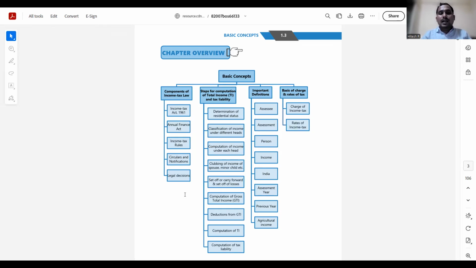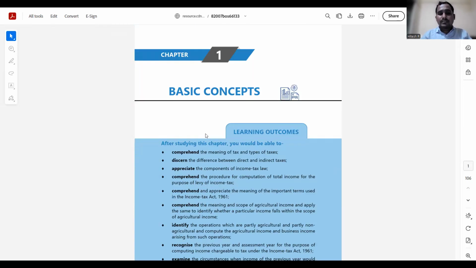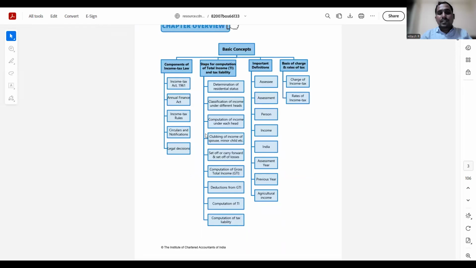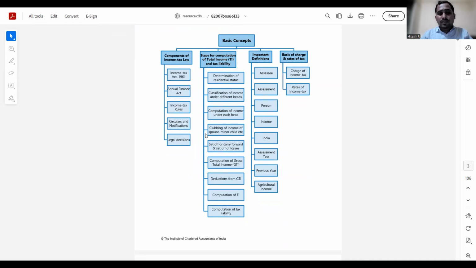And I am going to take you through the income tax subject for the inter level. To begin with, we'll understand the basic concept of income tax, which is chapter 1 of the income tax module of the ICAI. This chapter will cover the components of income tax law, steps for computation of total income and tax liability, the important definitions, and basis of charge and rates of taxes. We will be looking into each and every bifurcation in a detailed manner going forward one by one.